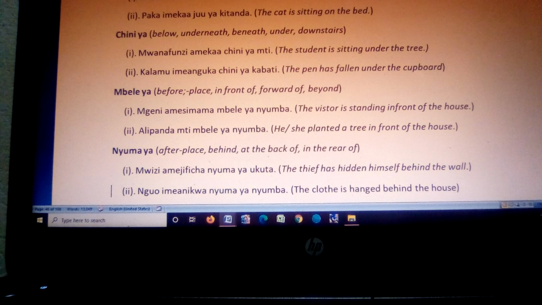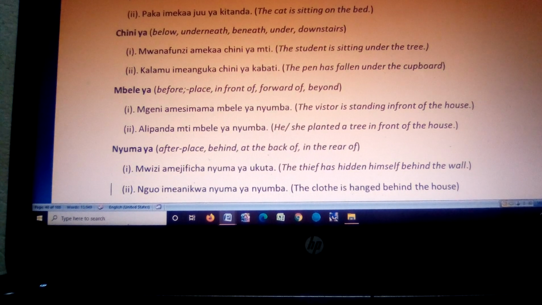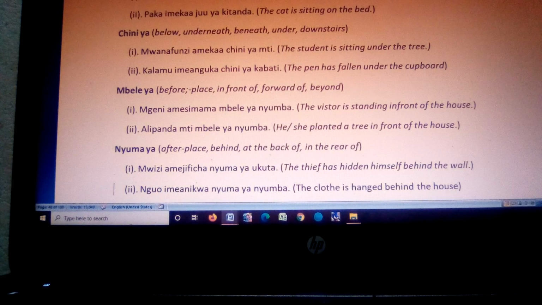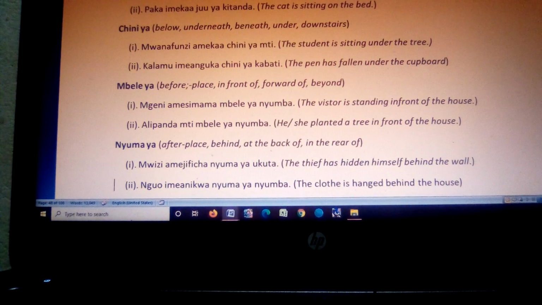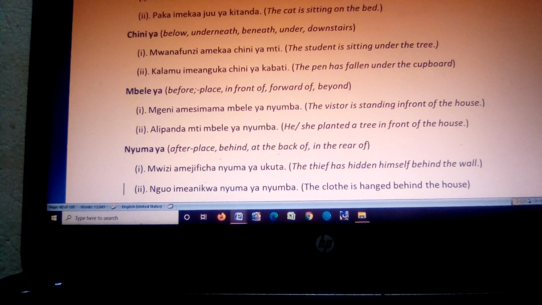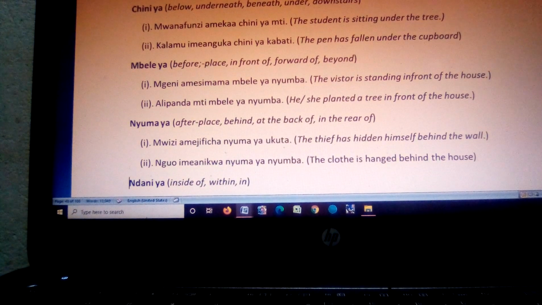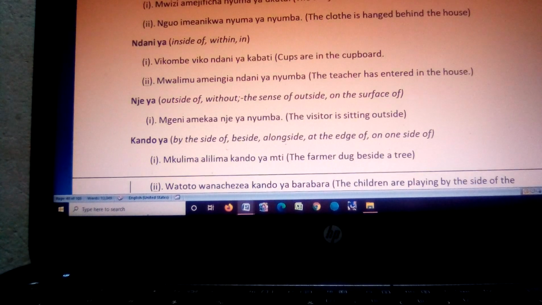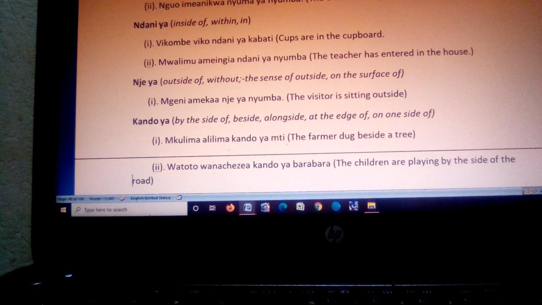The thief has hidden himself behind the wall. Then we also have nguo imeanikwa nyuma ya nyumba. The cloth is hanged behind the house.